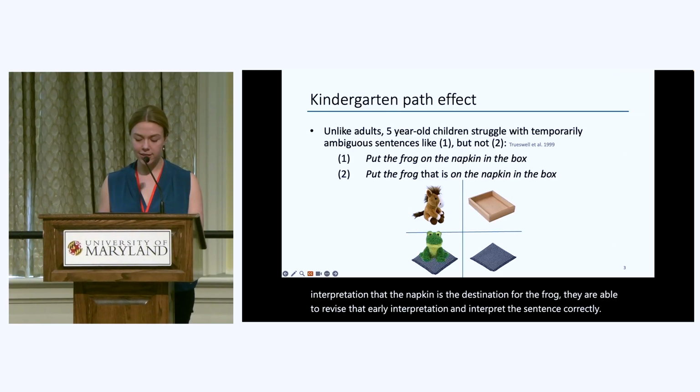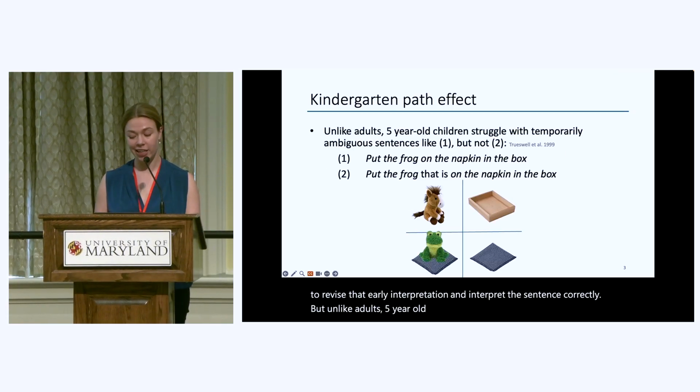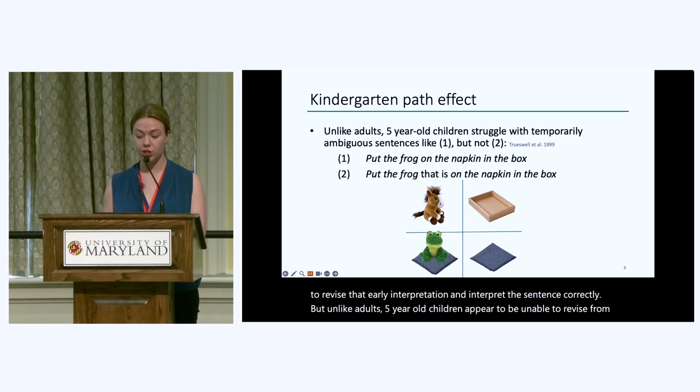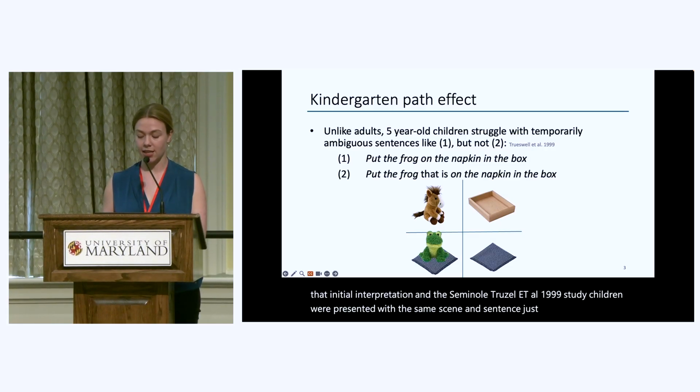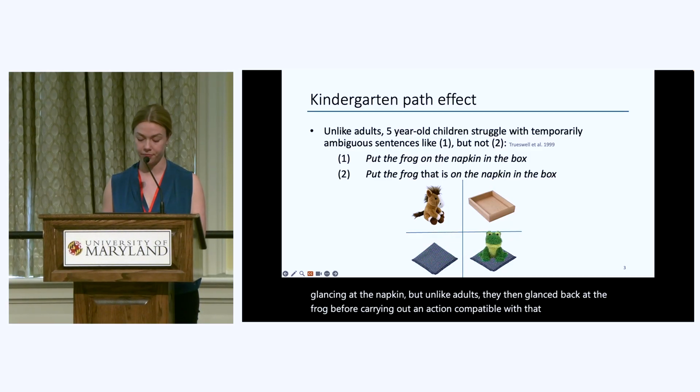But unlike adults, 5-year-old children appear to be unable to revise from that initial interpretation. In the seminal Trueswell et al. 1999 study, children were presented with the same scene and sentence. Just like adults, they initially interpreted the napkin as the destination for the frog, glancing at the napkin. But unlike adults, they then glanced back at the frog before carrying out an action compatible with that initial interpretation. This effect was coined the kindergarten path effect.